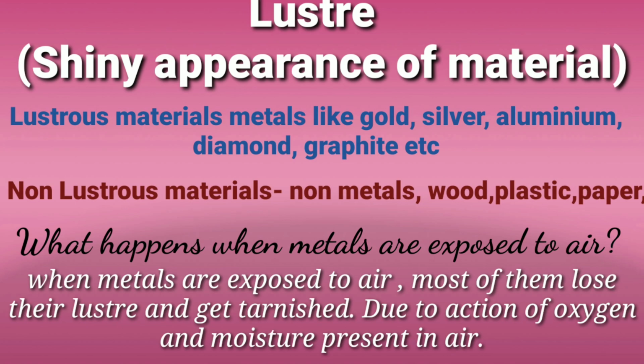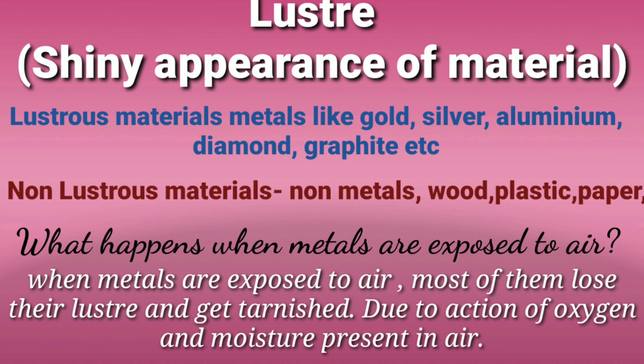When we talk about luster, luster means shining appearance of the material. When we look at some of the materials, they have a sparkling appearance. So the shining or sparkling appearance of the material is called luster, and the material is called lustrous material, like gold, silver, aluminium, diamond, graphite. These all have luster, so they are lustrous materials.